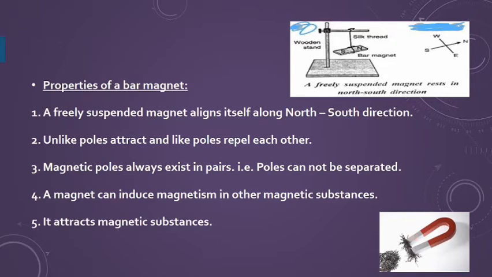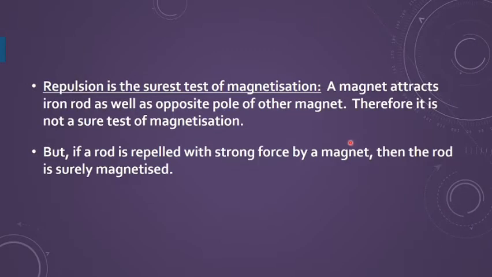And if you want to check for magnetism, then repulsion is termed as the surest test of magnetization, because a magnet can attract the opposite pole of the other magnet as well. It can attract the same shape. If we take an iron bar, it will be attracting that, but if it repels the other magnet, then it makes sure that the given substance is a magnet. So you should be knowing that repulsion is the surest test of magnetism.